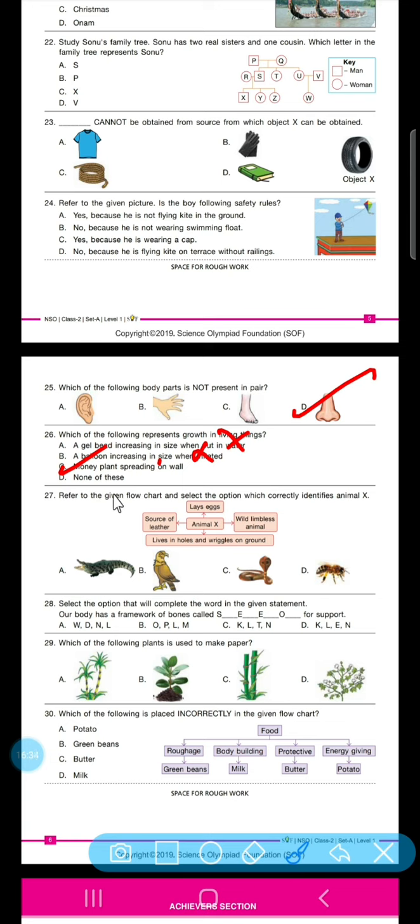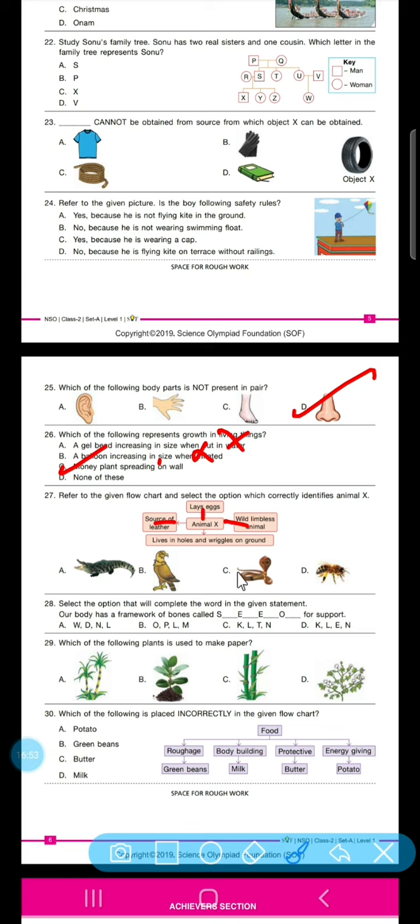27th question. Refer to the following given flow chart. Select the option which correctly identifies the animal X. So lay eggs, source of leather, wild limbless animal, and lives in holes and wrinkles on ground.